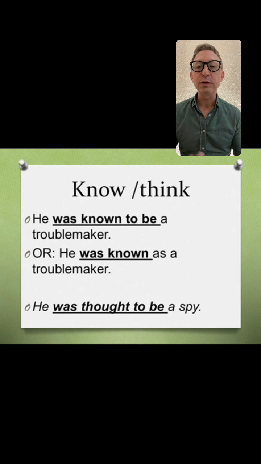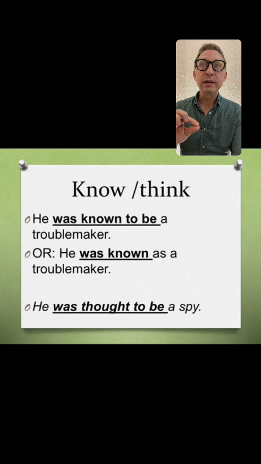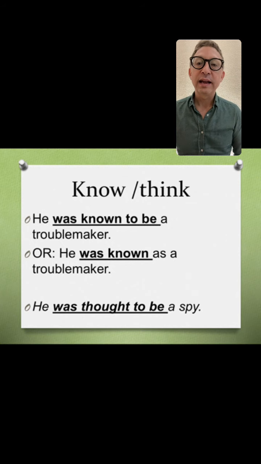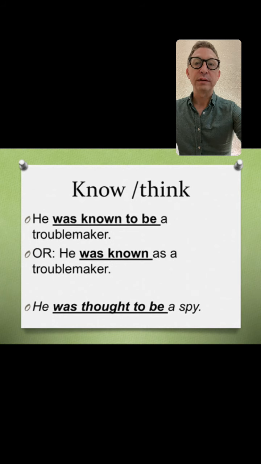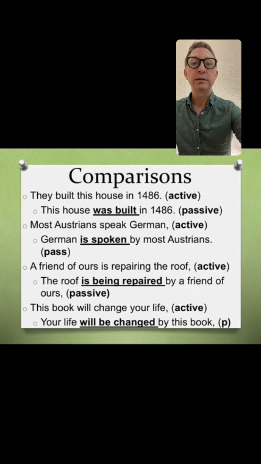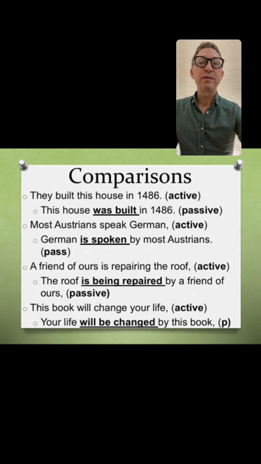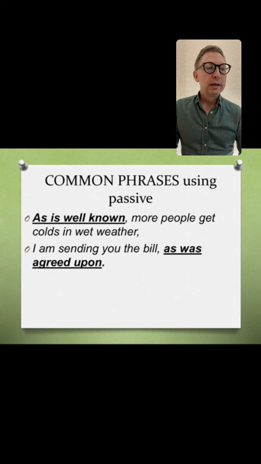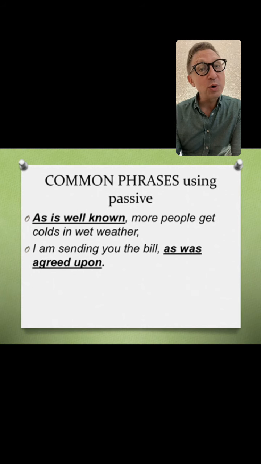And here's a similar idea with the passive. "He was thought to be a spy." In other words, people thought he was a spy. Or people knew him as a troublemaker. So here we have uses in the passive that are very common. Oh, excuse me. Let's go back. Having trouble with this. Next, we have common phrases. These are two common phrases in the passive that you want to be aware of and try to use if possible.